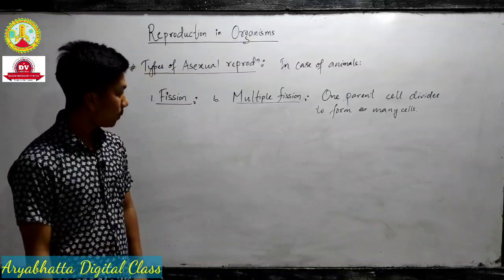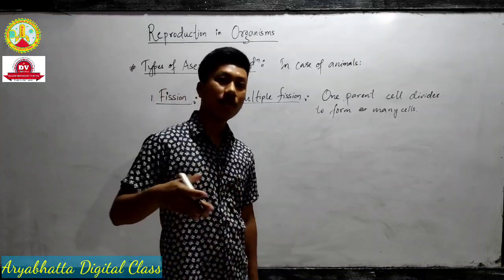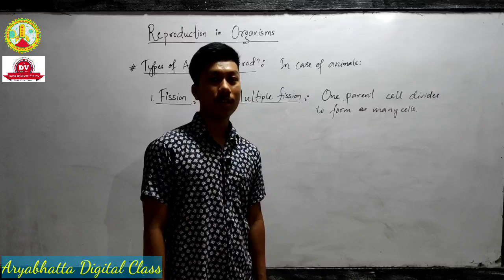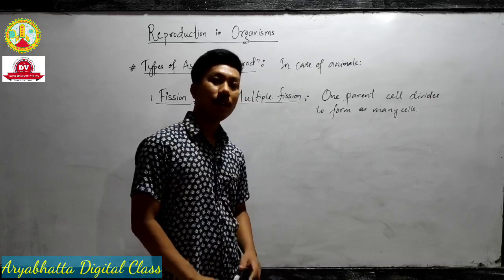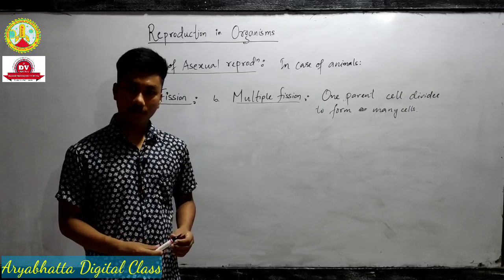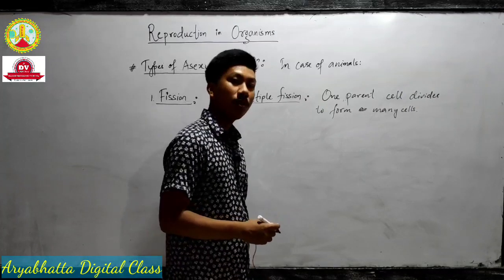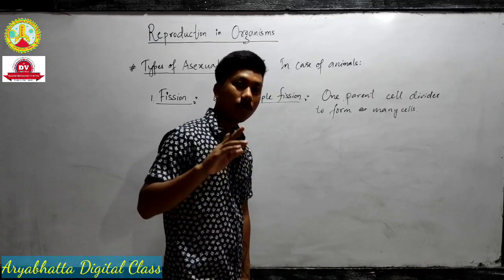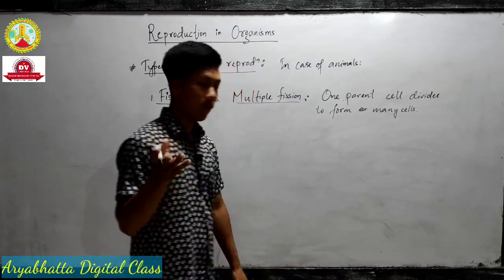Okay. Here, in case of multiple fission, one parent cell divides into many cells and gives rise to organisms. Examples are important. I'll give you one example. If you want more, go through it yourself. Follow the NCERT book. Once you complete the NCERT book, only then go to another book.